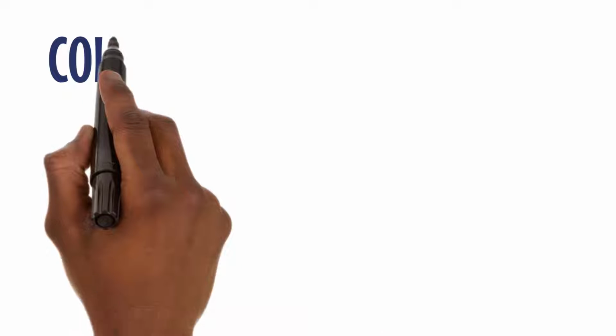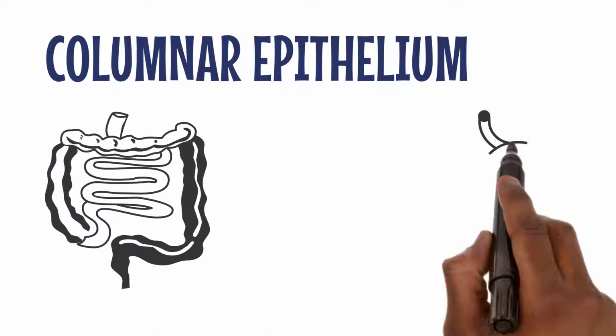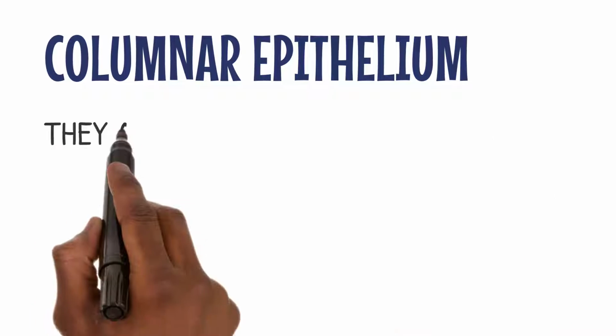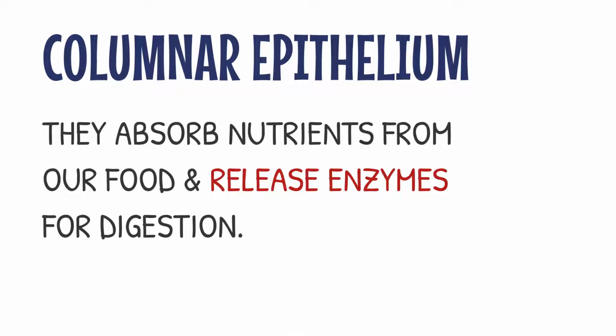Next, we have columnar epithelium. These cells are tall and rectangular, found in our intestines and stomach lining. They absorb nutrients from our food and release enzymes for digestion.